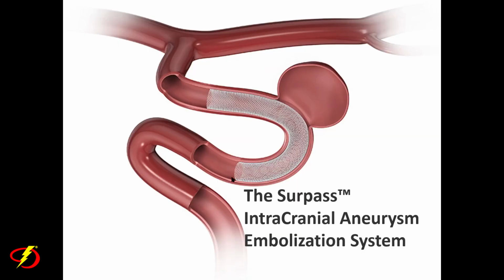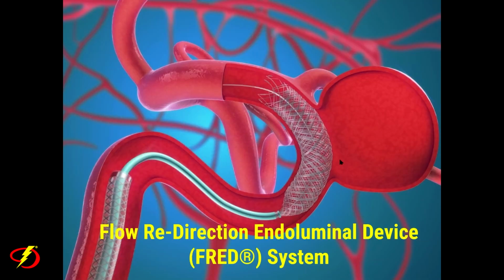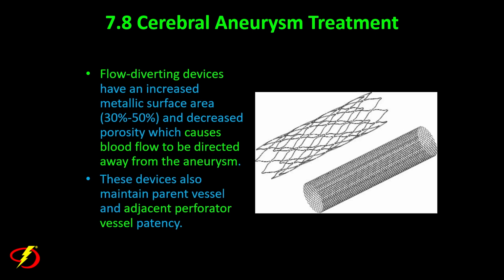So here's an image of the Surpass device. Again, this is placed within the parent vessel, and it diverts flow away from the aneurysm lumen. This is the FRED device, again placed in the parent vessel, diverting flow away from the aneurysm lumen. Now, these flow diverting devices have an increased metallic surface area, 30 to 50%, when compared to regular stents. If you look at a regular stent, there's not as much metal as on these flow diverting devices.